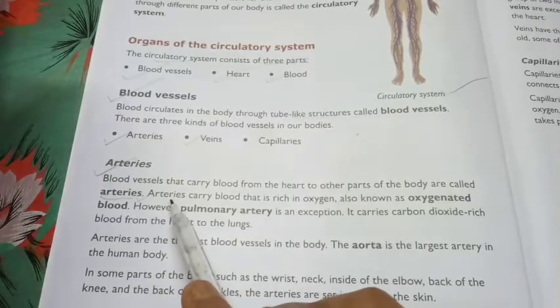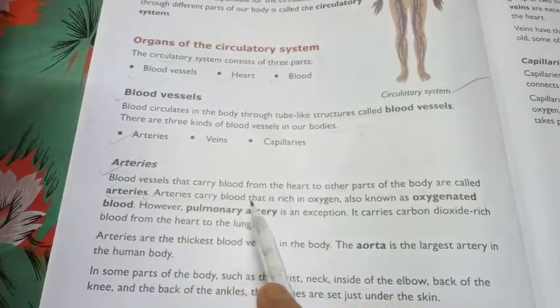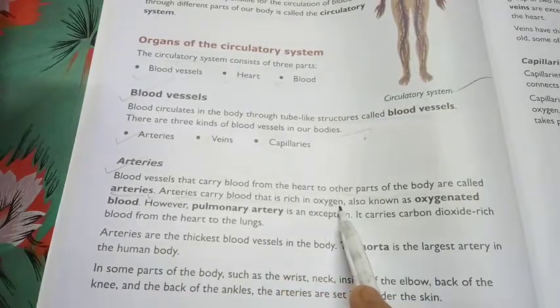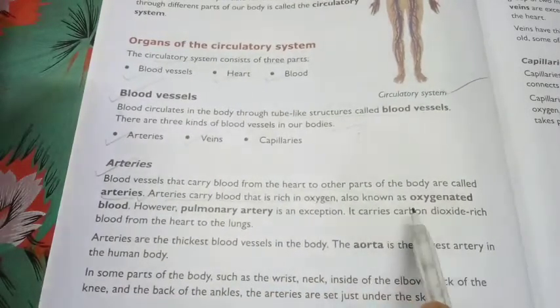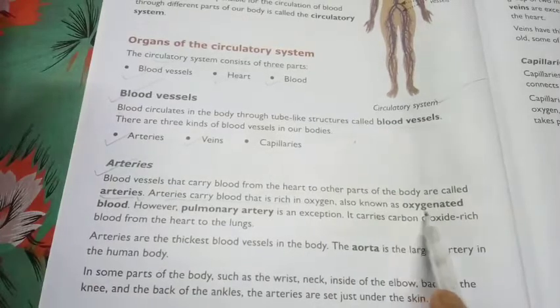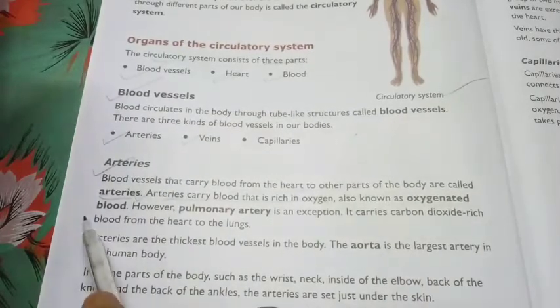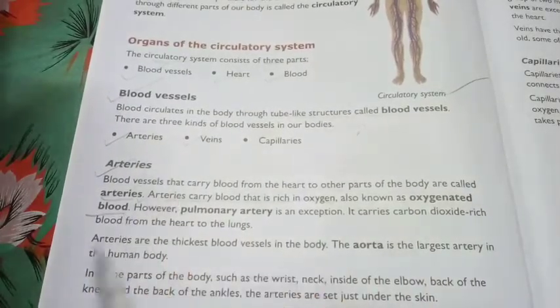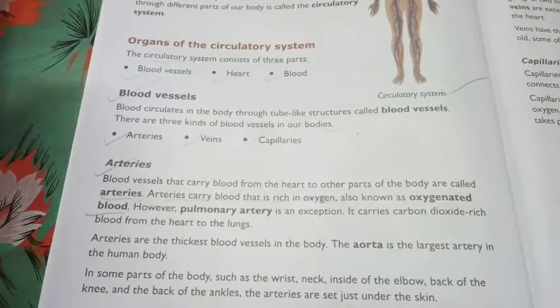What does it carry? Arteries carry blood that is rich in oxygen. These are also known as oxygenated blood. Arteries carry oxygenated blood. Why is it called oxygenated blood? Because arteries carry the blood that is rich in oxygen.